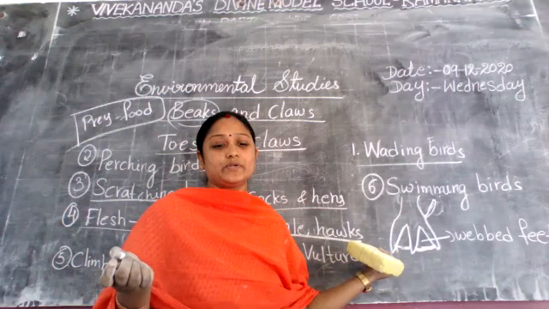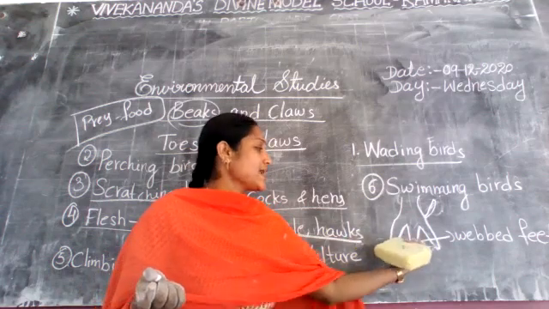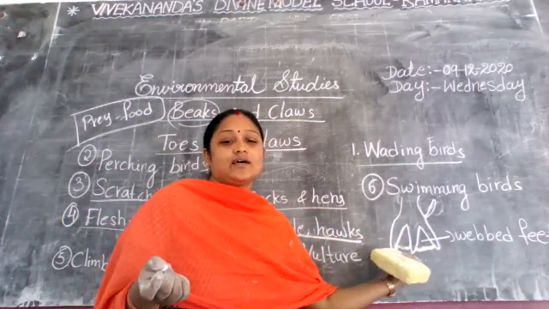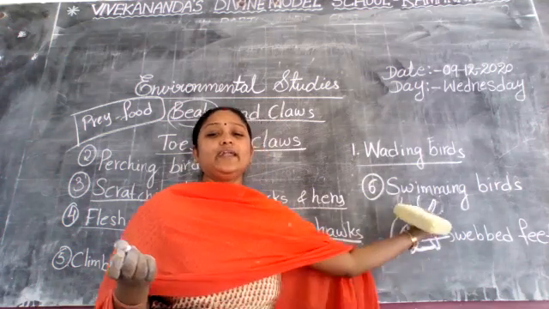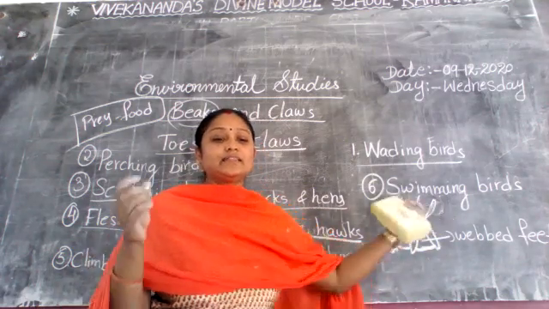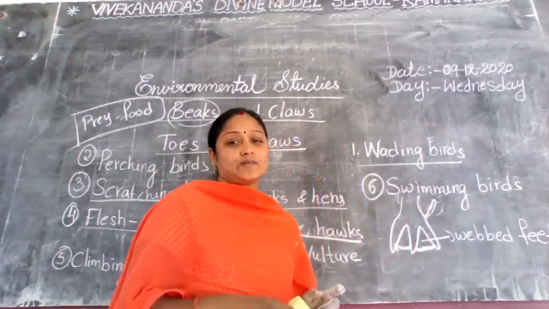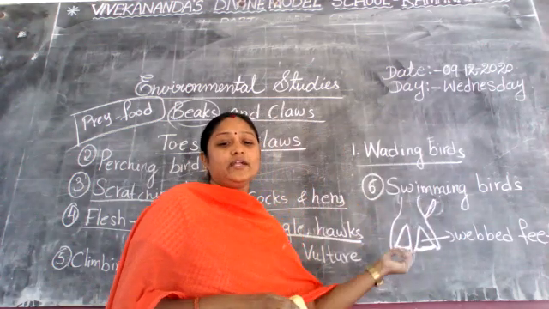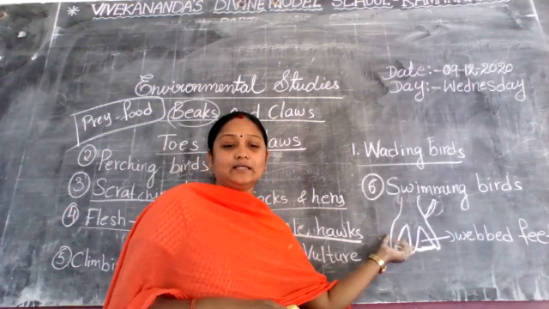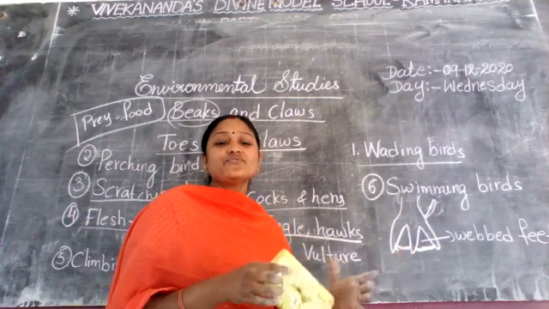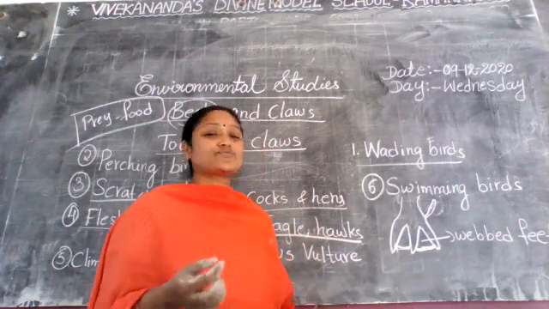These are all swimming birds. Swimming birds have three toes in front and one at the back. The three front toes are joined in the form of a web by a layer of skin. These webbed feet help these birds to swim.